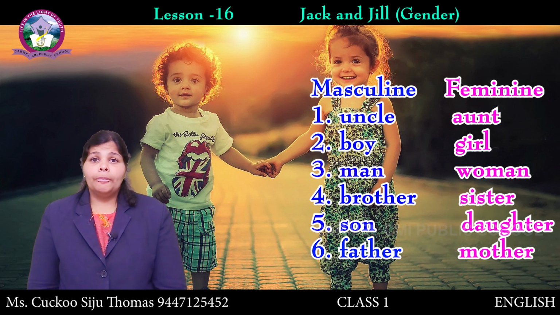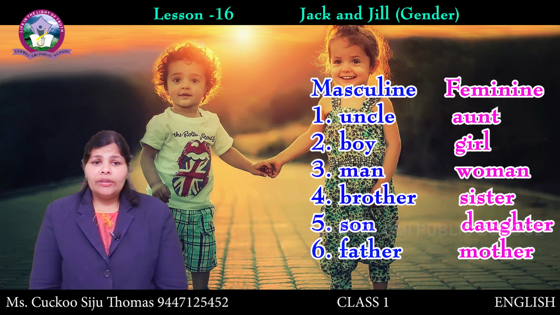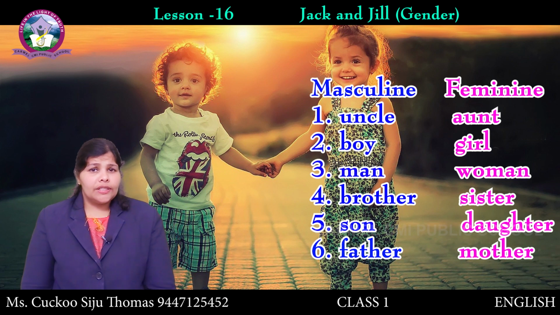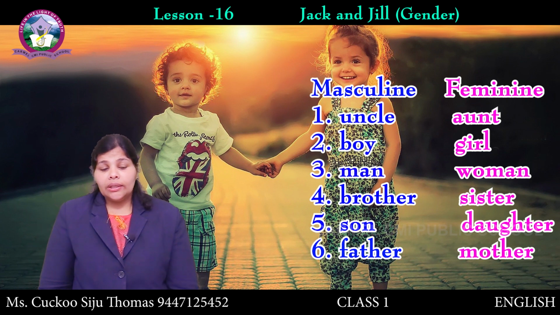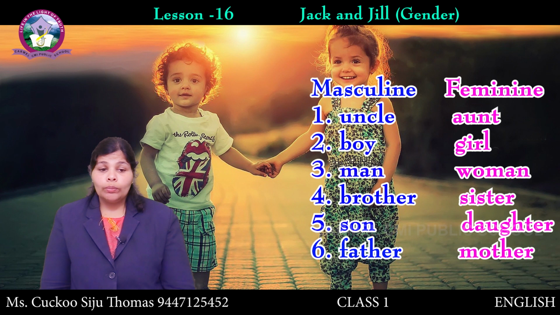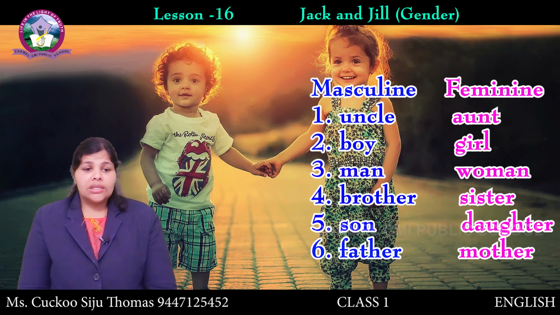Son, daughter. If it is a boy in the family, we say son, and if it is a girl, we say daughter. Father, mother. So, uncle, aunt, boy, girl, man, woman, brother, sister, son, daughter, father, mother.